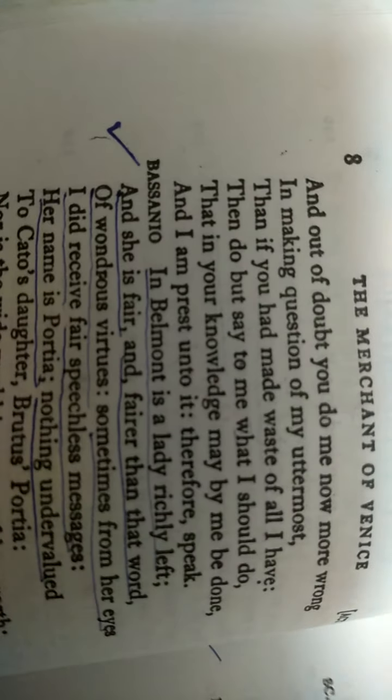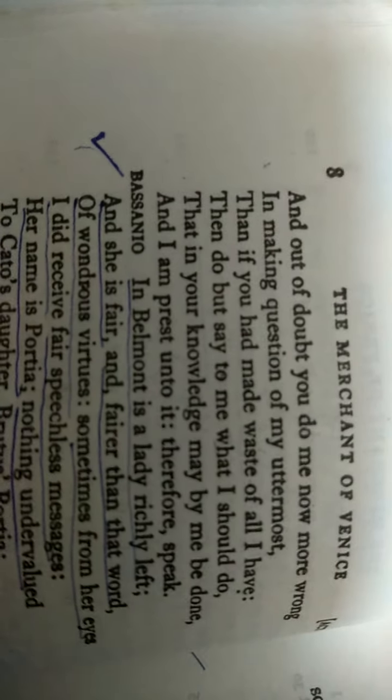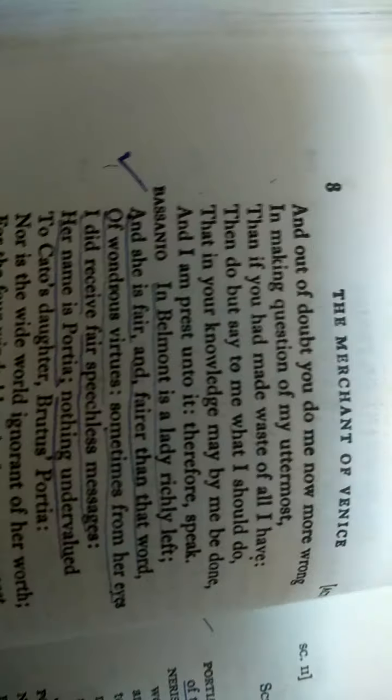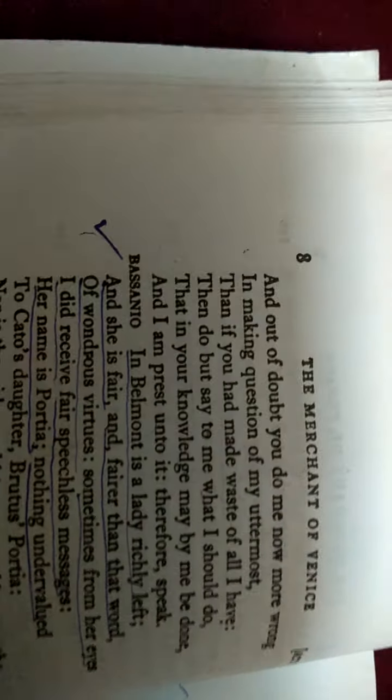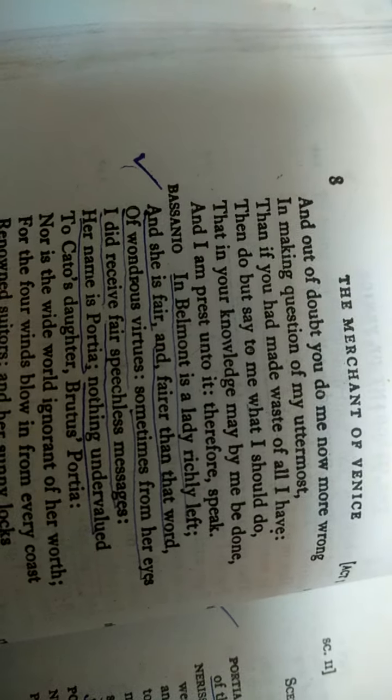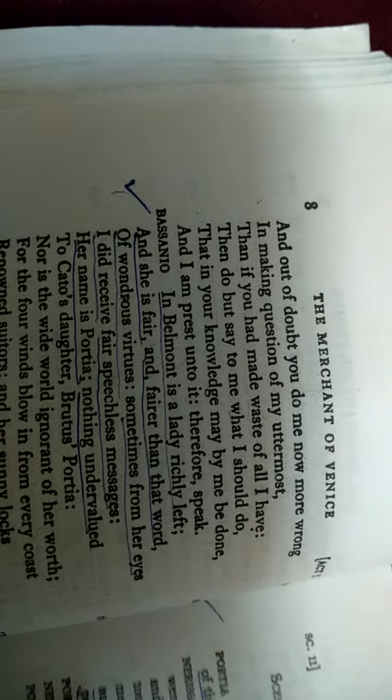And I did receive fair speechless messages, and her name is Portia. So now we come to know about the intimacy between Bassanio and Portia. See the kind of attraction, kind of fascination, love between the two. So now the third point that I would like to highlight here is that Bassanio asked Antonio